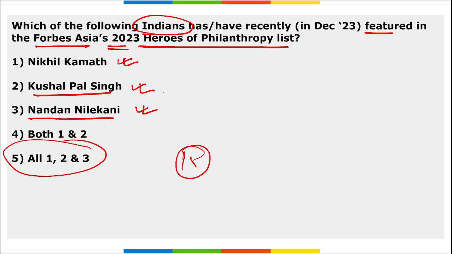Nikhil Kamath, we all know, is the co-founder and CFO of Zerodha. Kushal Pal Singh, remember, is the chairman of DLF, and Nandan Nilekani is the chairman and co-founder of Infosys.